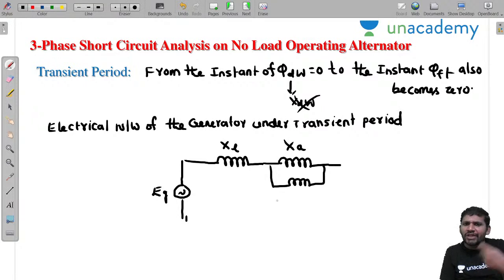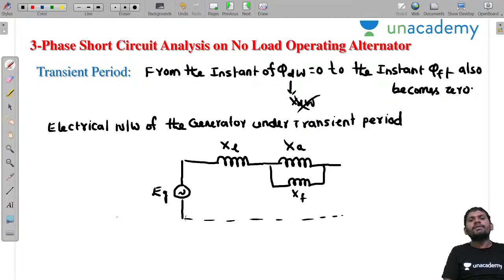Damper bars damp the oscillations only, and the oscillations are more during the subtransient period only. That's why there is only XF, and the generated voltage is Eg. This is the electrical equivalent network of the generator under transient condition.